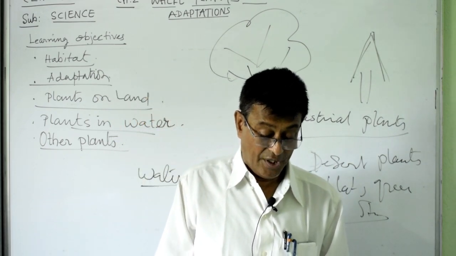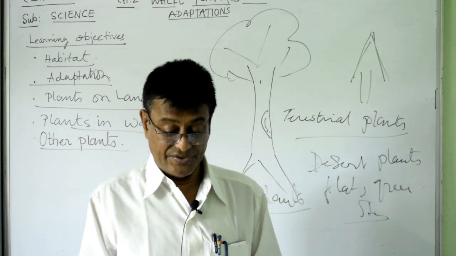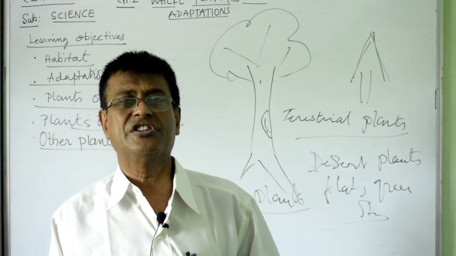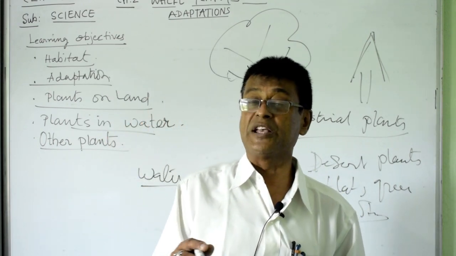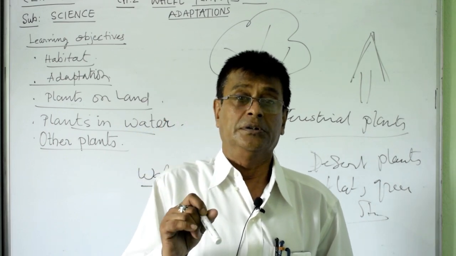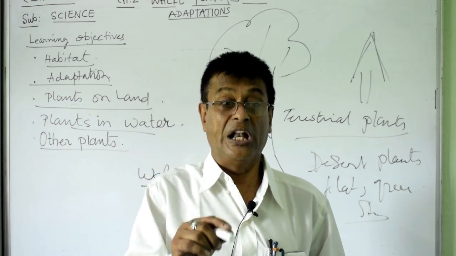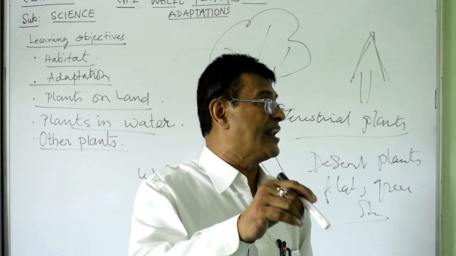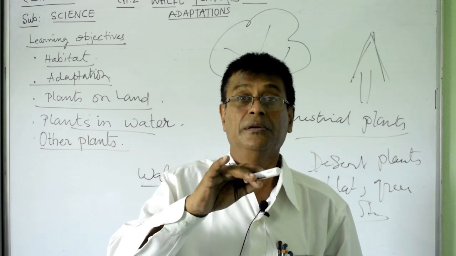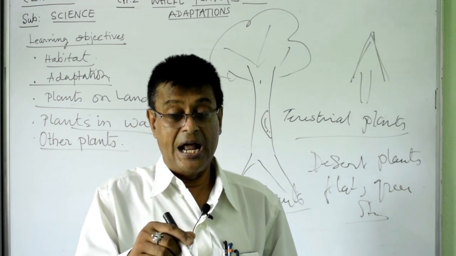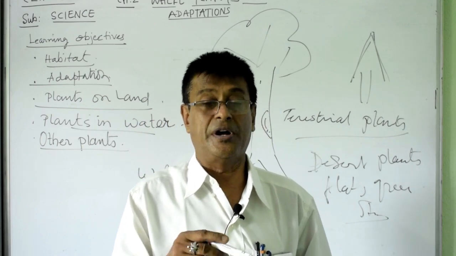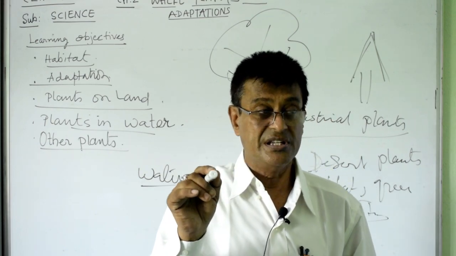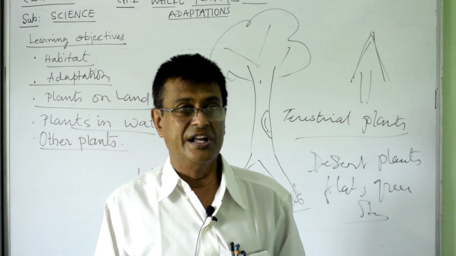Well children, plants in marshy or swampy areas are there, where the bryophytes and all those are formed. In rocky places there is a special kind of plant that is grown. The lower part is fungi and the upper part in the same plant body is algae. So algae is producing the food and the fungi part is supplying the raw materials, and finally they are sharing. This is called symbiosis, and these plants are called the lichens.